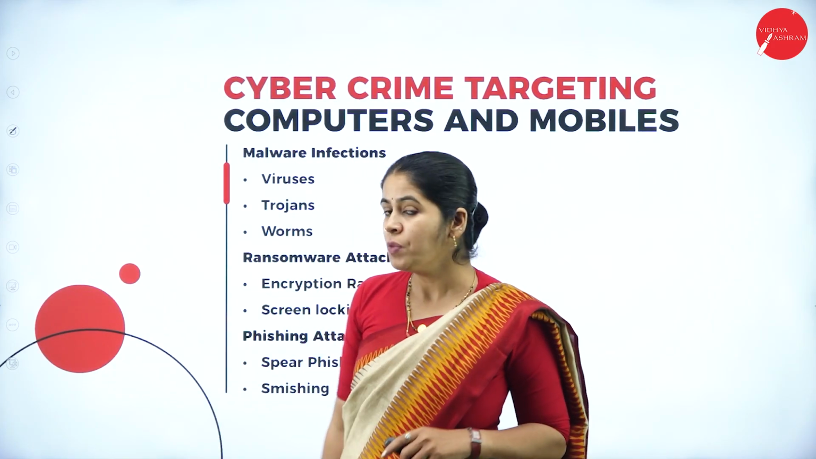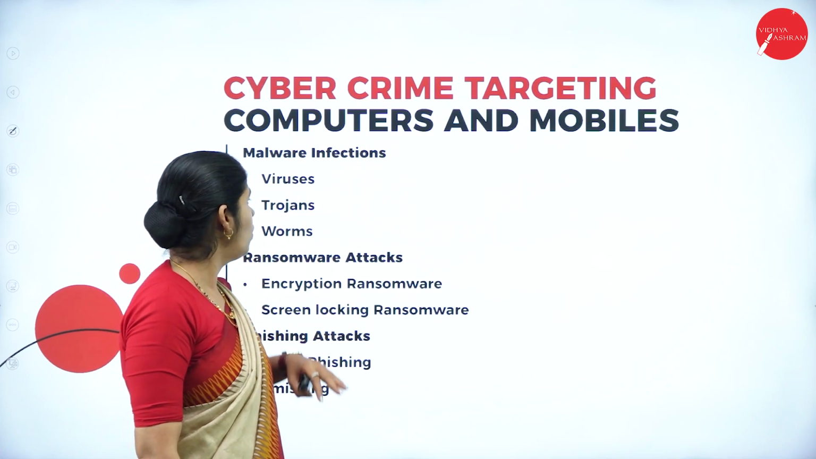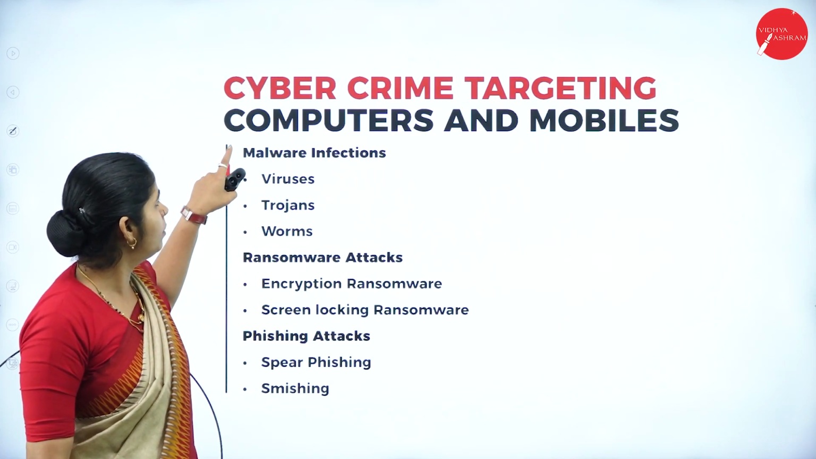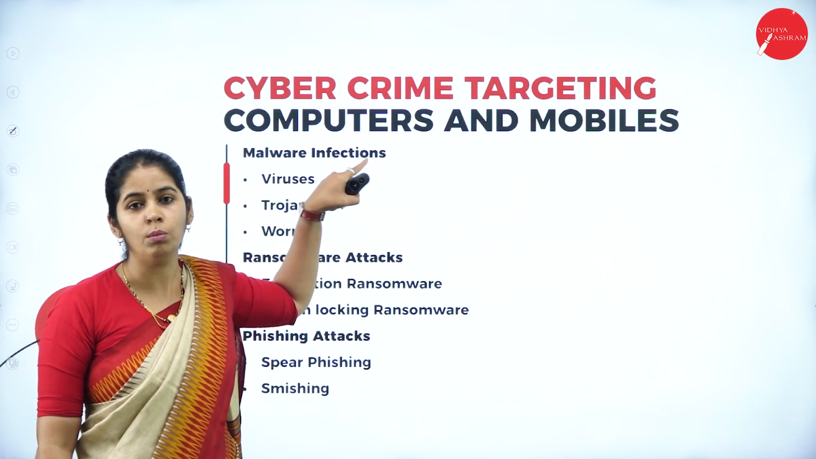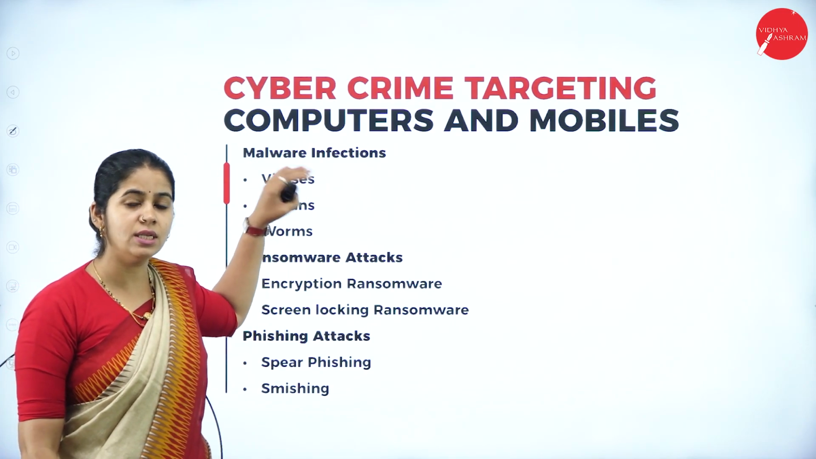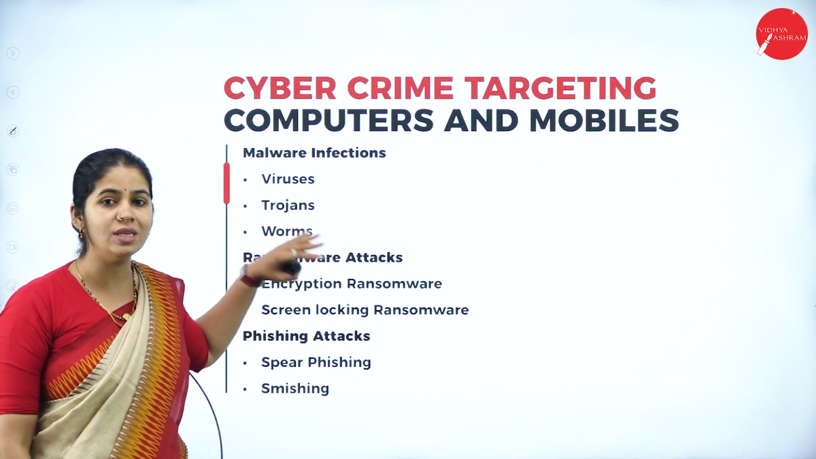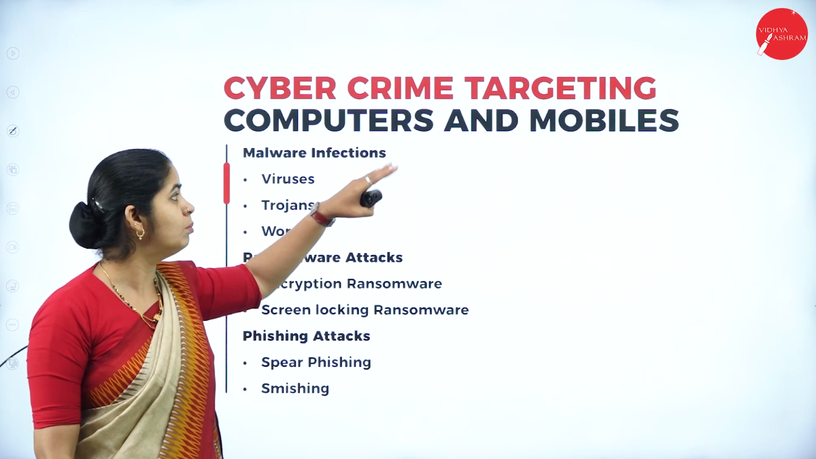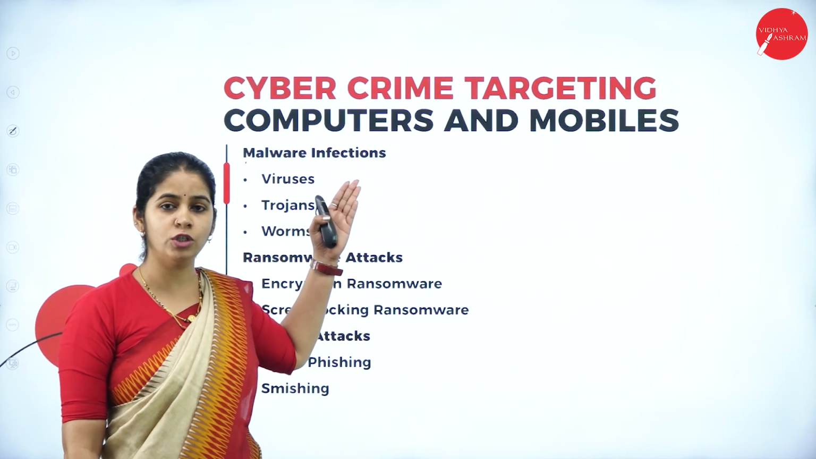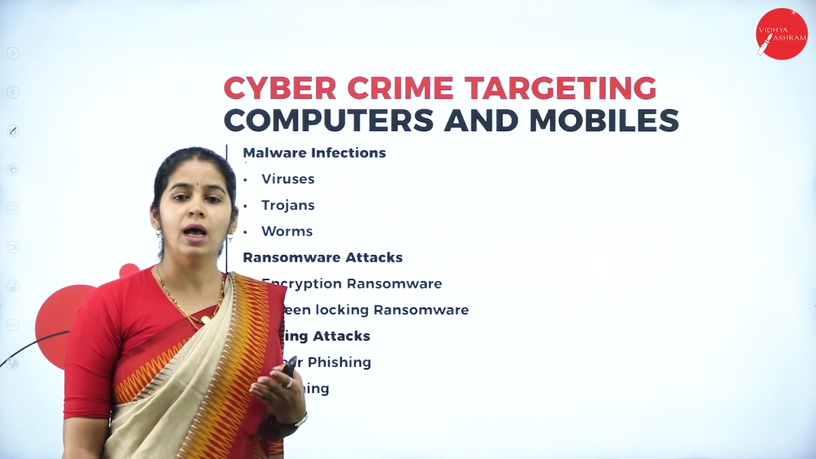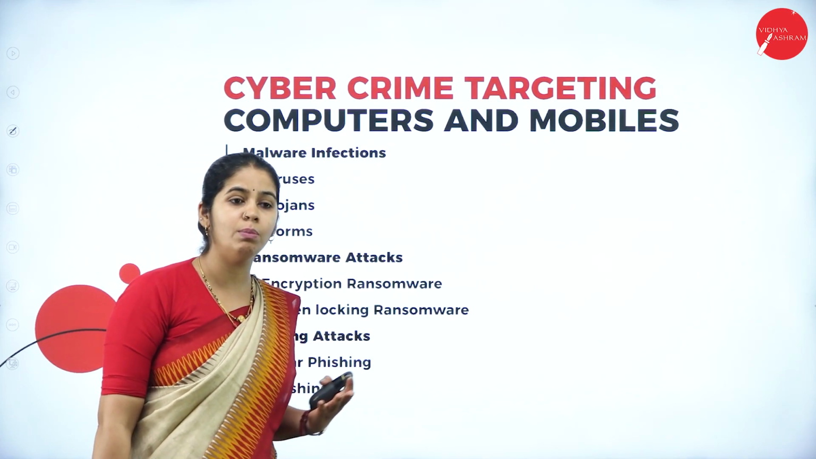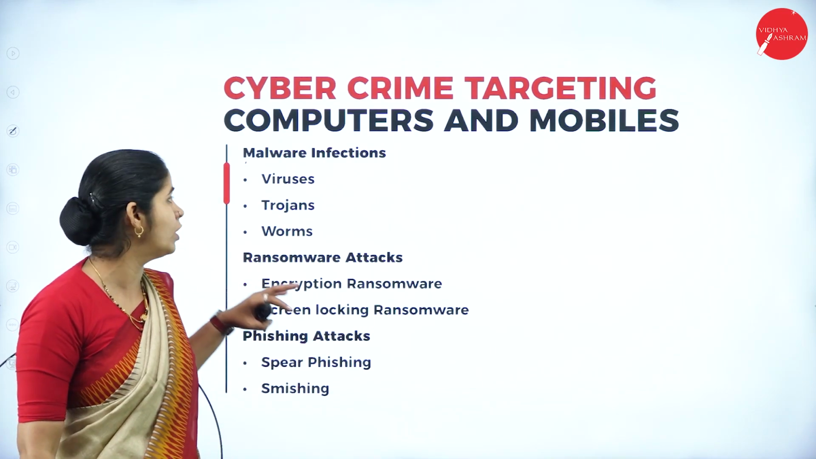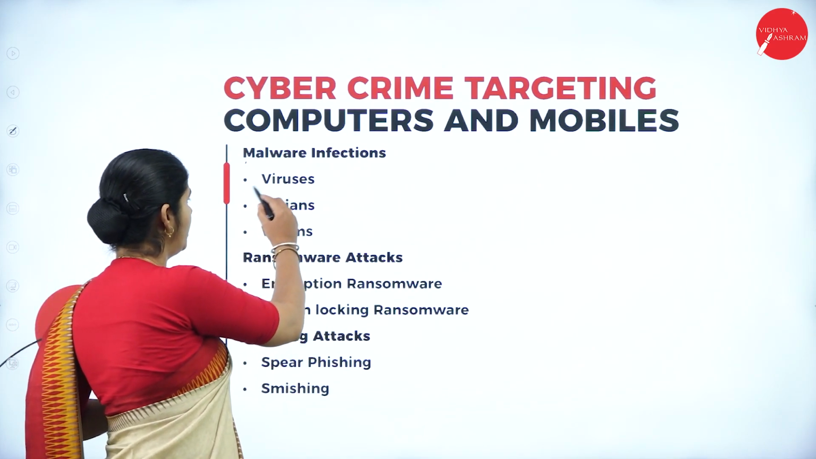Next, what we have is malware infection. What are the different types of malware infections we have? These are cybercrimes targeting computers and mobiles. We have discussed the common categories. Now we are discussing only such types of cybercrime which target a particular device, computer or mobile devices. So malware infections, as I told you, malware is nothing but some malicious software that will be installed in your computer without your knowledge, so that the attacker or the hacker can make use of it. Viruses, trojans and worms we have already discussed.